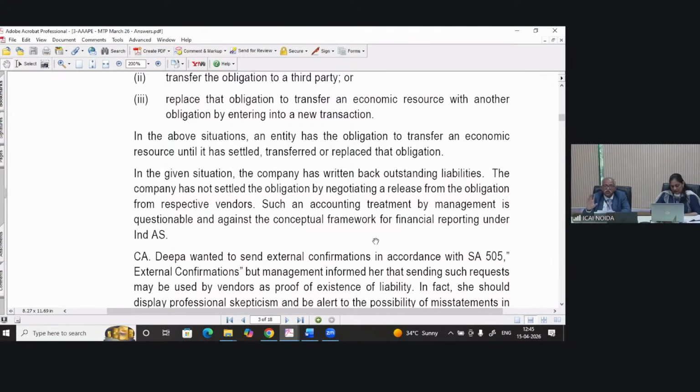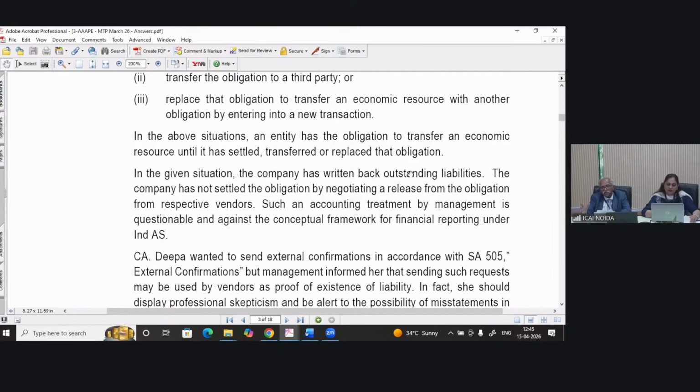If I have got a loan in my books of accounts, and for the repayment of that loan I take another loan, and through the new loan I pay off the first original loan. So this is replacing that obligation to transfer an economic resource with another obligation by entering into a new transaction. This sometimes happens in big industries. So in the above situations, an entity has the obligation to transfer an economic resource until it has settled or transferred it.